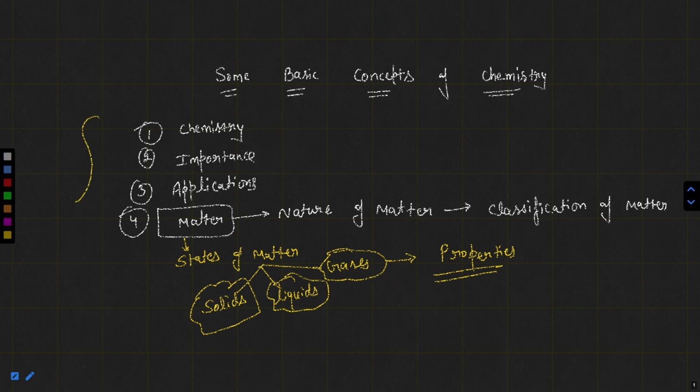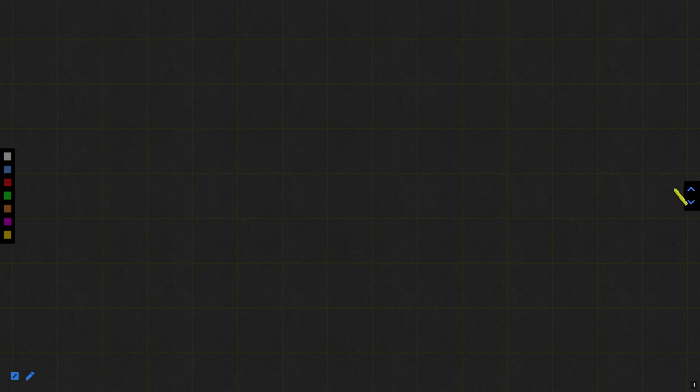Okay. After that, we will discuss some basic points. You will understand in this chapter that matter is made up of atoms. Matter is made up of what? Atoms. According to John Dalton, we will discuss what is Dalton's atomic theory.